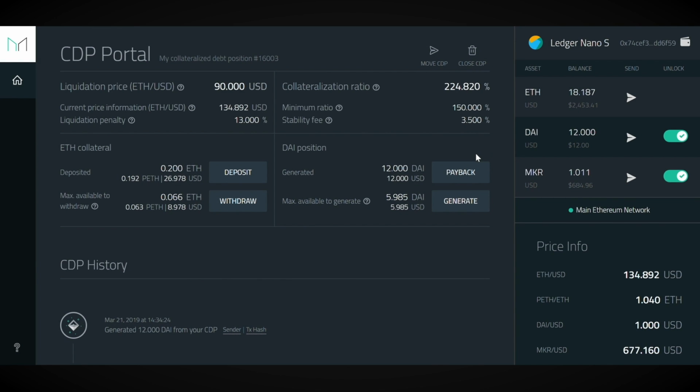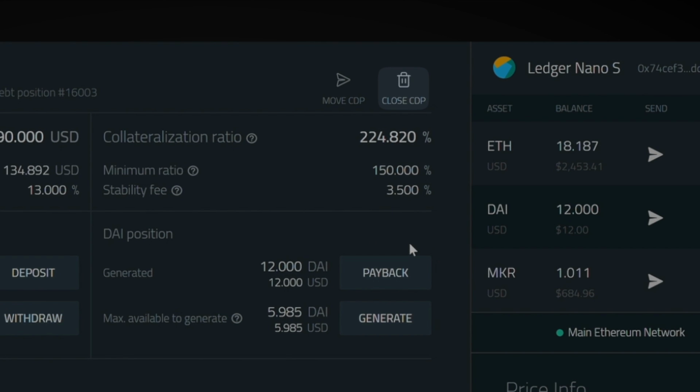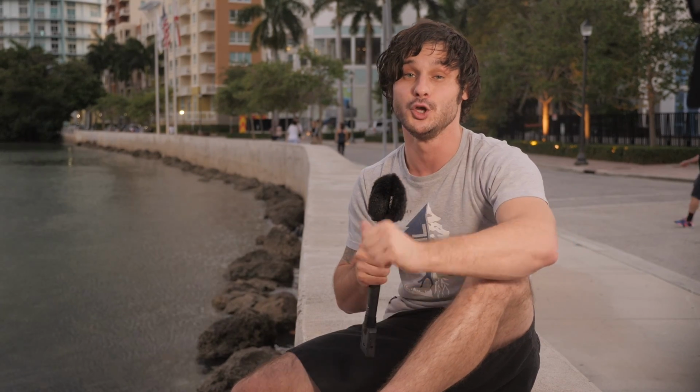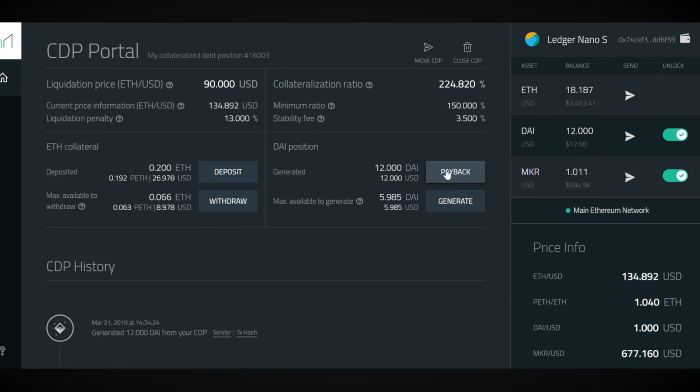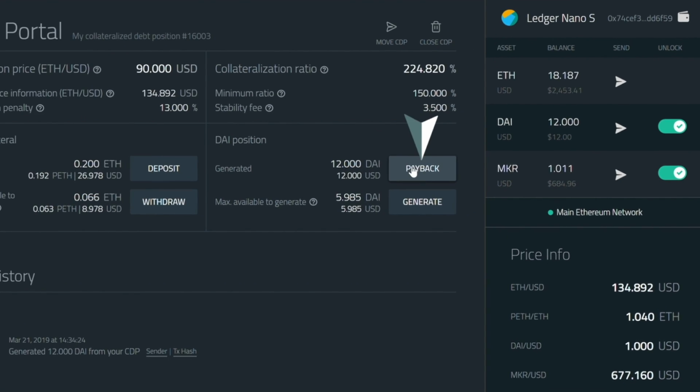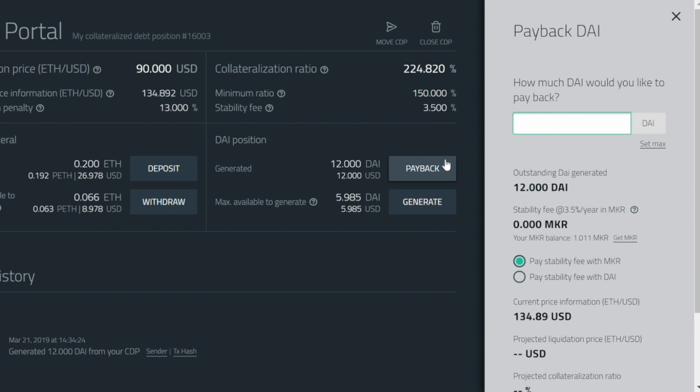Now, if you want to close your CDP, do not click close CDP at the top with the trash can. I repeat, do not do that or you will lose your Ethereum as collateral. I made the mistake of doing that the first time and I lost 1 Ethereum. Do not be like me. I took one for the team to show you how this is done. First, you need to pay back your Dai position. Make sure you have enough Dai in your ledger or wallet to do this and click the payback button.